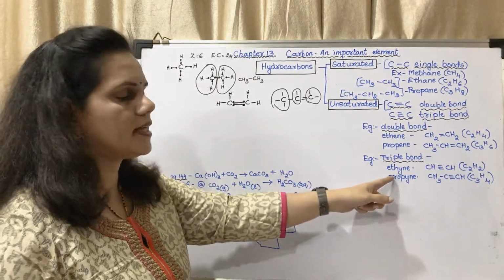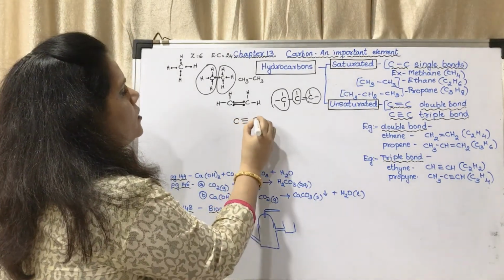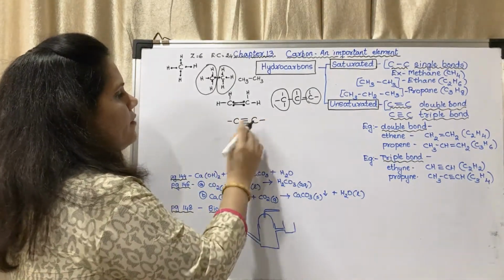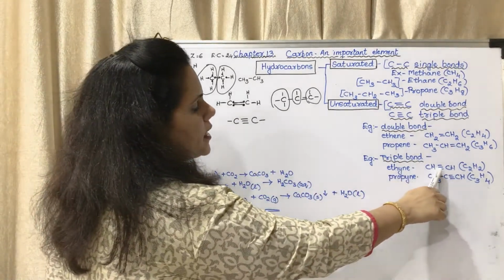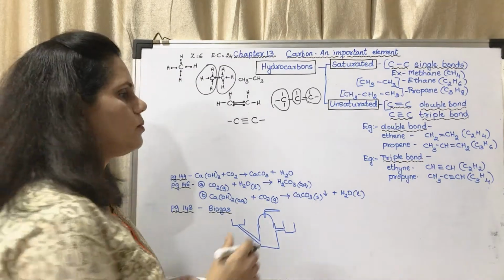Now I will show you the example of triple bond. Ethyne means it is a triple bond. So 3 lines have already got engaged, 1 is left. So this is CH triple bond CH. The molecular formula is C2H2.